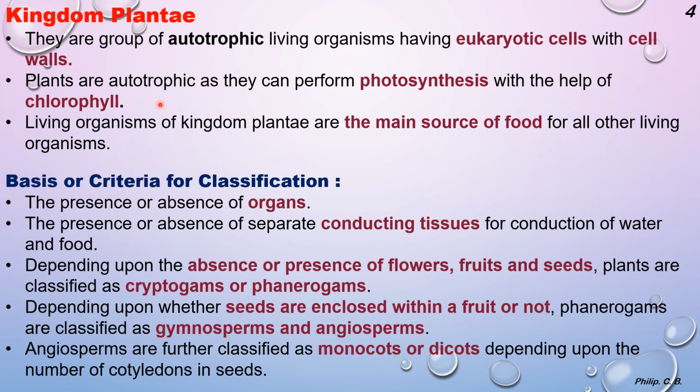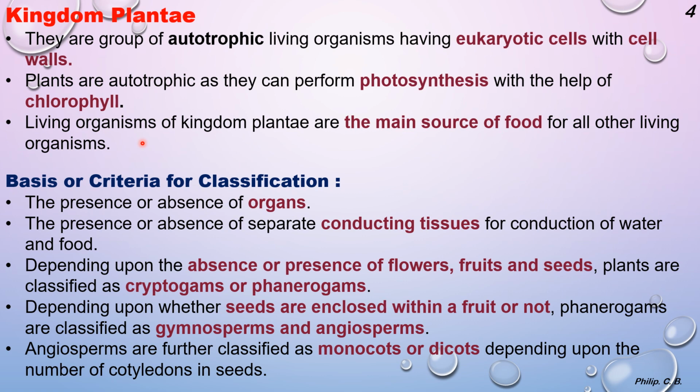Now, as I mentioned, autotrophic, they prepare their own food. How? With the help of chlorophyll by the process of photosynthesis. Now, all of you may know photosynthesis, where carbon dioxide is required, water is required, sunlight is required. In chlorophyll, they prepare their food, that is glucose. Living organisms of Kingdom Plantae are the main source of food for all the living organisms, and the different species of Kingdom Plantae form the source of food for other living organisms directly or indirectly.